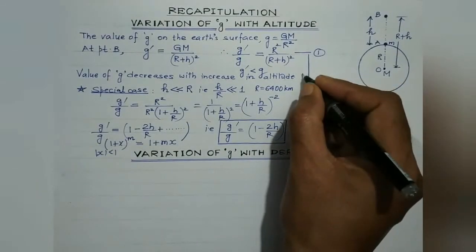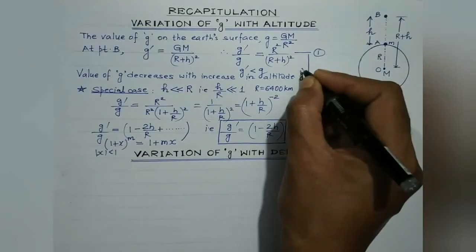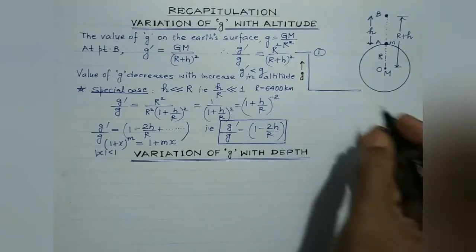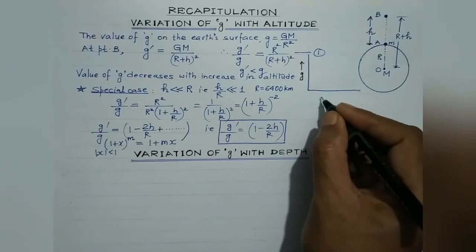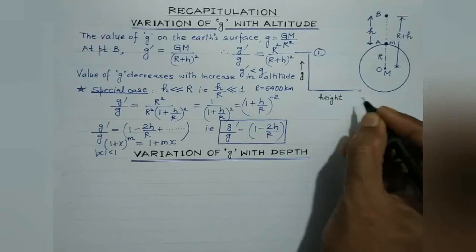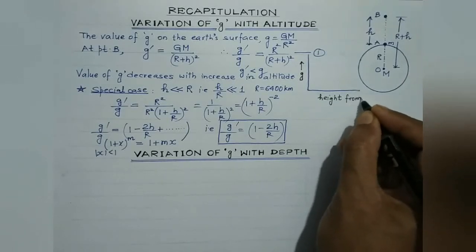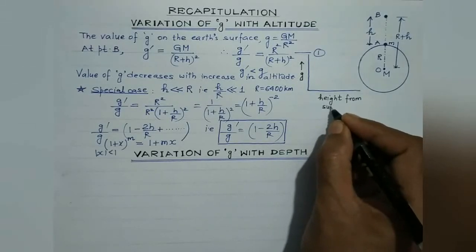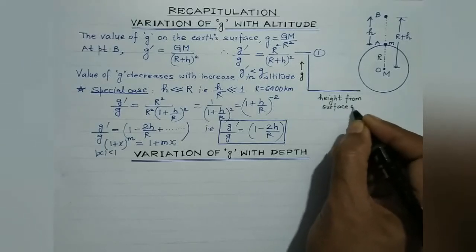this represents the value of acceleration due to gravity, and this represents height from Earth's surface.